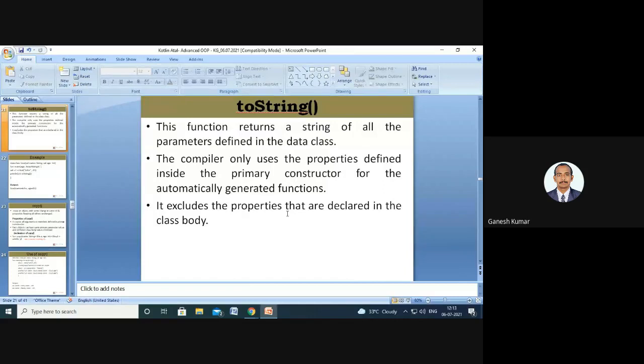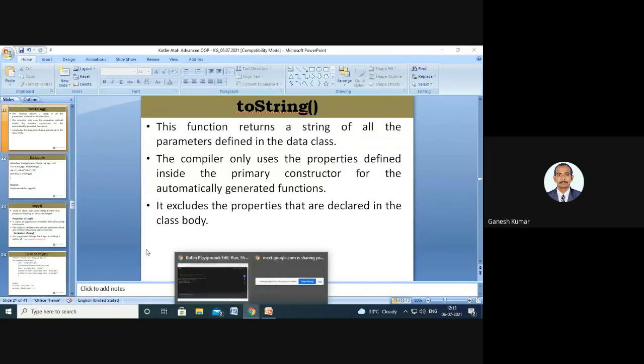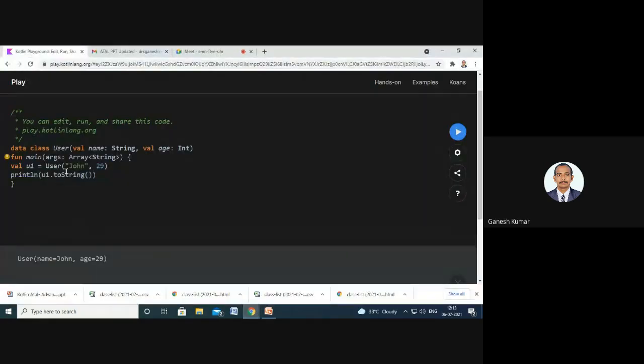It excludes a property that is declared in the class body. Here we have declared the declaration section like a name and the age. This toString helps to identify what are the parameters that we have used in the declaration of that particular class.